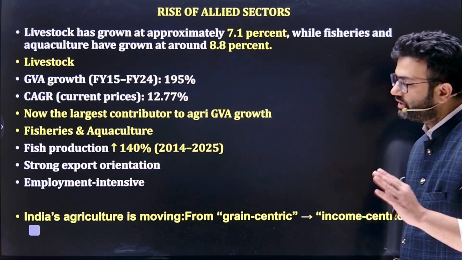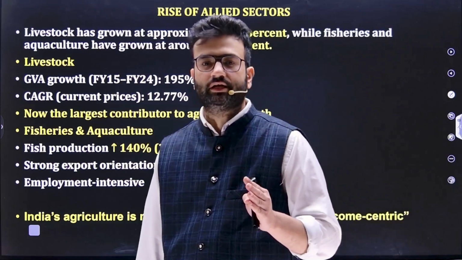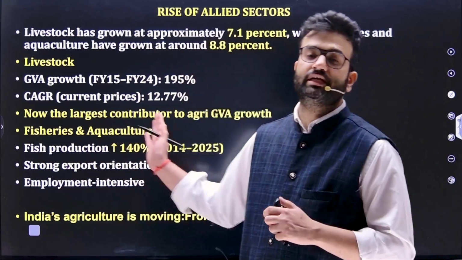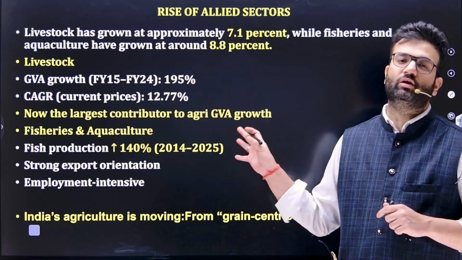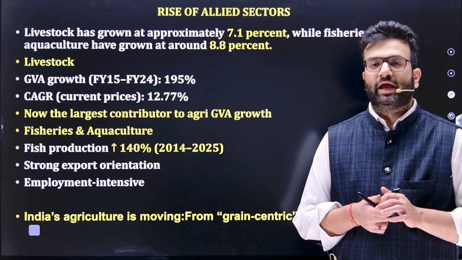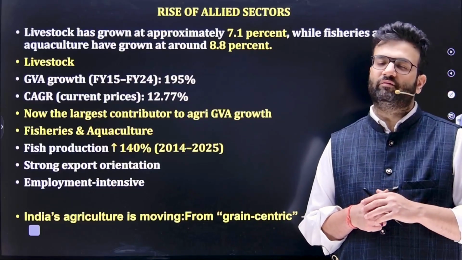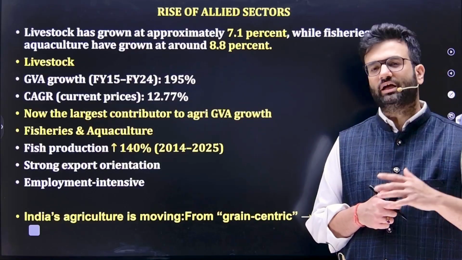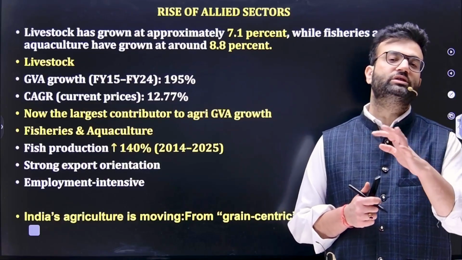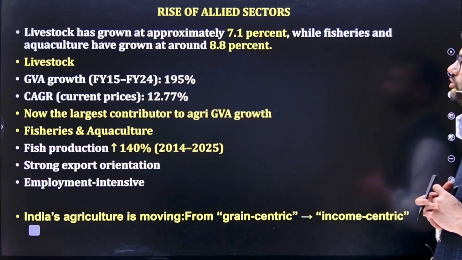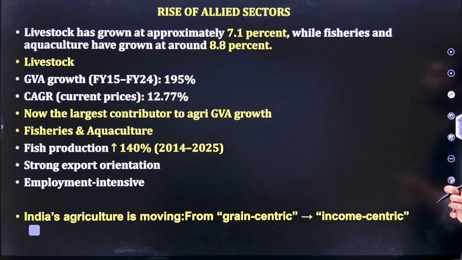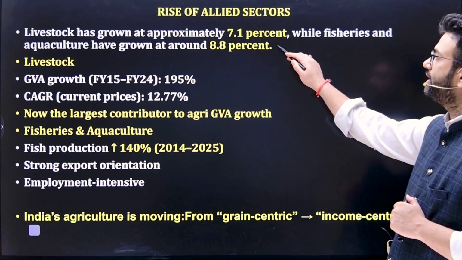Now, if we talk about the allied sectors, agriculture and its allied sectors, this is extremely important because UPSC is also focusing a lot on these allied sectors. They have already asked many questions on agriculture over the last 20-30 years. Now they are focusing on these allied sectors a lot. Livestock has grown at approximately 7.1%, while fisheries and aquaculture have grown at around 8.8%.